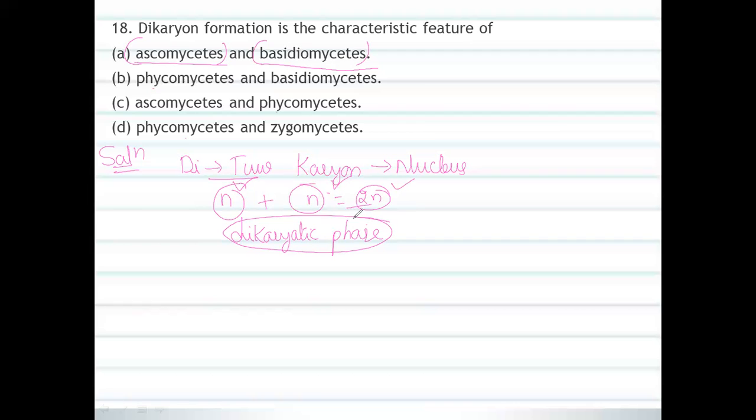Option A is the correct option for this question. This is a wrong option. This is a wrong option. This is a wrong option.